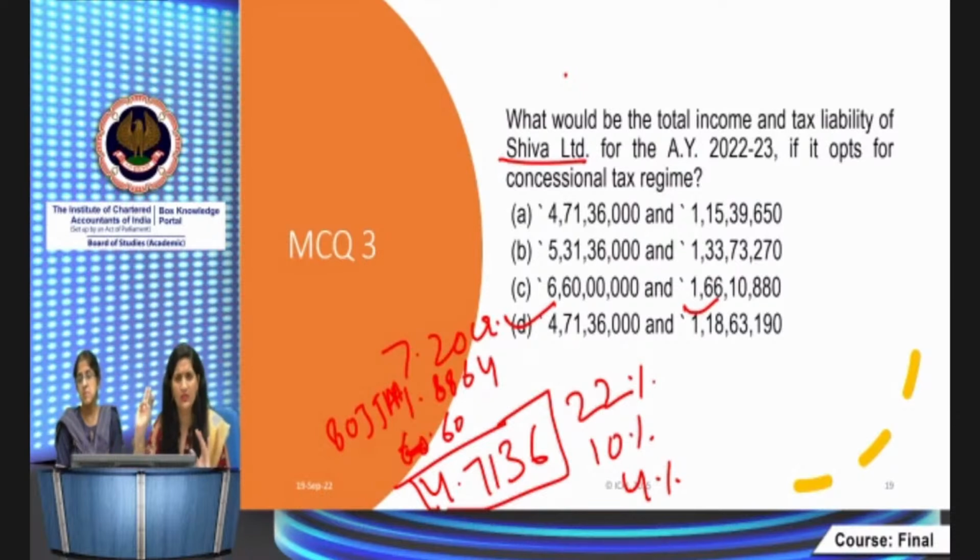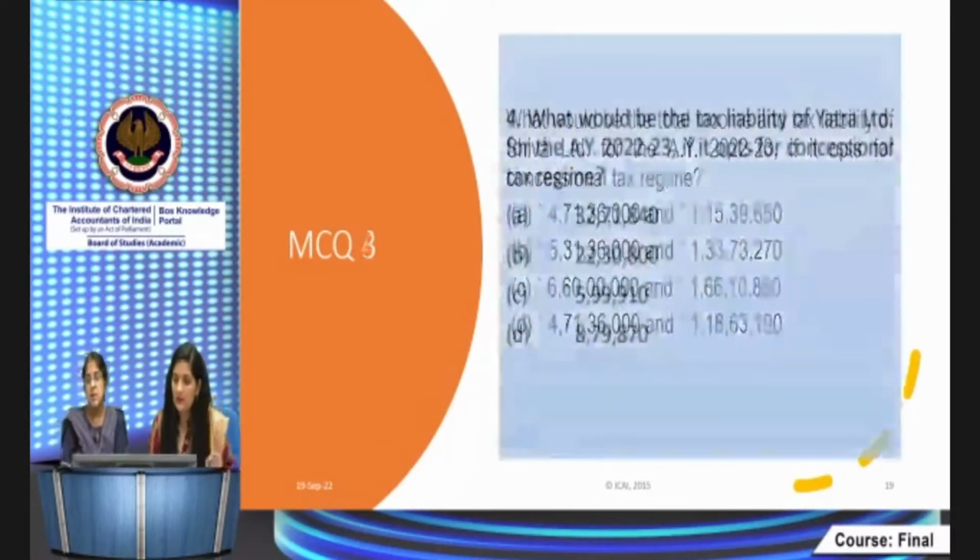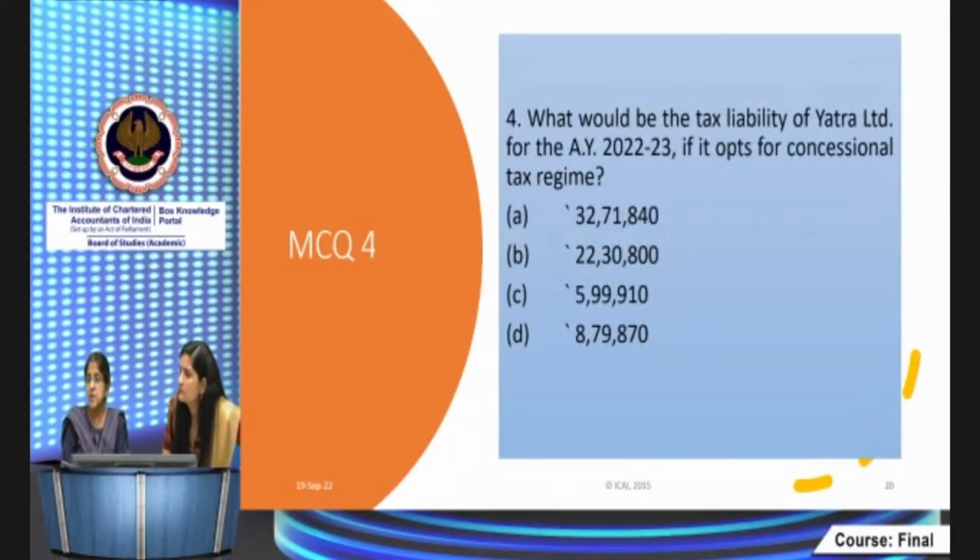In this case, two things: 80JJ already we claimed, computed in the second MCQ. The 80M also you have to consider while computing the total income of the company and accordingly apply the tax rate. This is an easy question. Saurabh Sarkar, set of provisions, to the extent it relates to all the deductions which are not allowed, that will not be allowed to that extent.